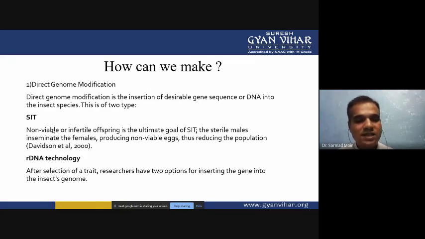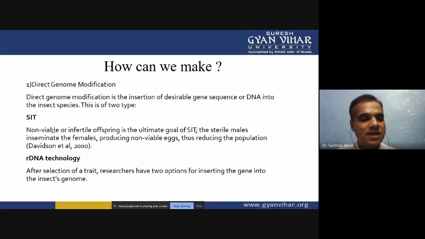So what we are doing is transferring the genes which will not be able to produce sperms, and when the males fertilize the females, these sperms can't produce viable eggs, and when these eggs hatch, they can't produce a live organism. So using this mechanism, we can control the insect population.